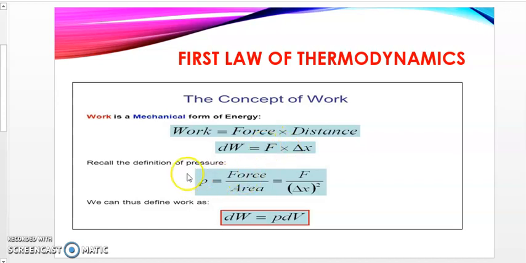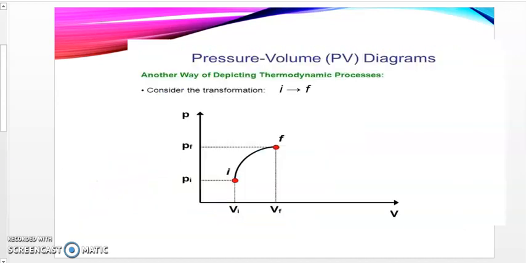That's why we calculate pressure as force divided by area, that is F divided by X squared, so that we can define work in respect to pressure. The work done, delta W, will be equal to P dV.